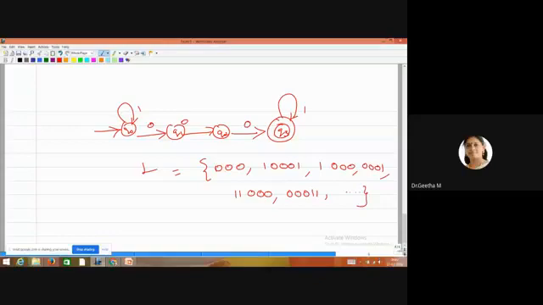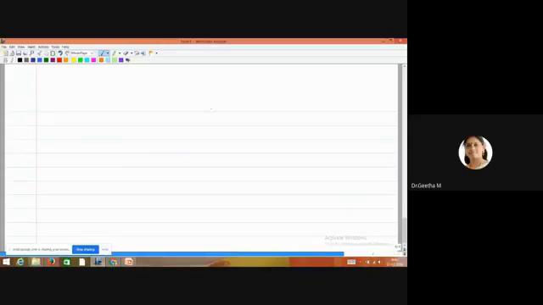So now let us move on to the problem: W is a set of strings beginning with 01 and ending with 11. Beginning with 01 and ending with 11. So this is the next question we are going to see here. First, we'll see about 01.